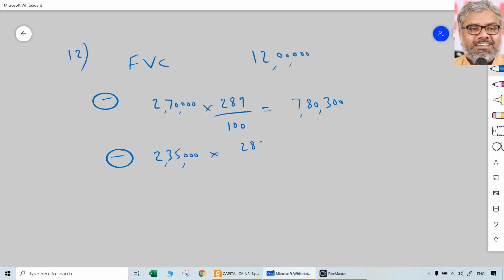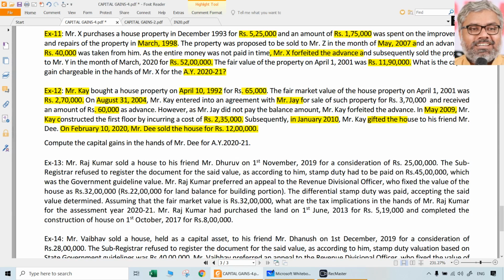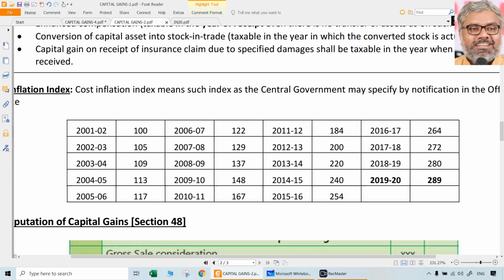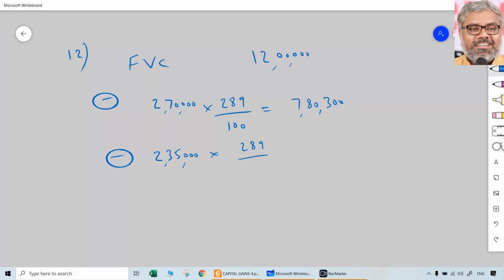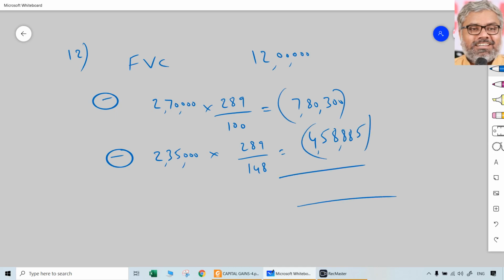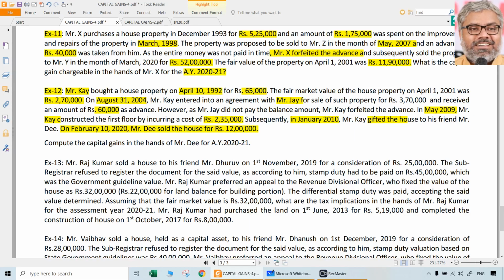289 is okay, but always you have to look at the year in which the construction has happened. May 2009 he said. May 2009 means year is 2009-10. What is the indexation for 2009-10? 148. Take that in the denominator. That's it. 2,35,000 into 289 divided by 148. That comes to 4,58,885. So indexed cost of acquisition and indexed cost of improvement, both of them have been deducted here.